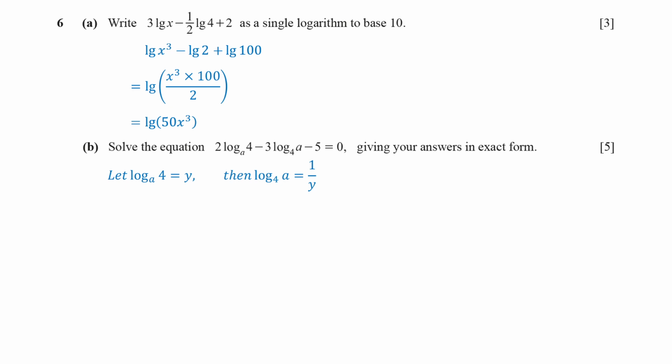Substituting into the equation, 2y minus 3 over y minus 5 equals 0. Multiply by y to eliminate the fraction, and we get the quadratic equation 2y squared minus 5y minus 3 equals 0. Solving this, we get two possible values for y, -1/2 and 3.